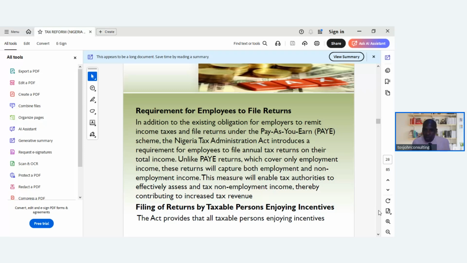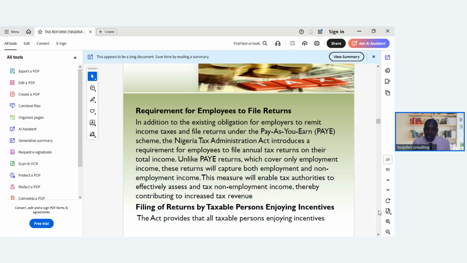Unlike PAYE returns, which cover only employment income, these returns will capture both employment and non-employment income. This measure will enable tax authorities to effectively assess and tax non-employment income, thereby contributing to increased tax revenue. So you can see that this Nigerian Tax Act is to increase tax revenue, and it will really achieve that objective if it is well implemented or executed.